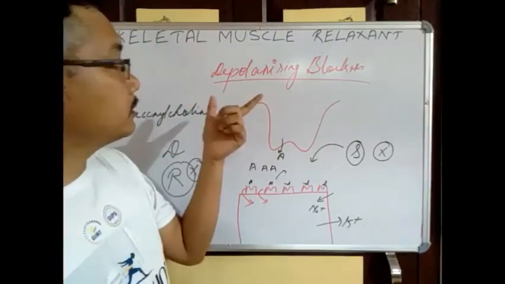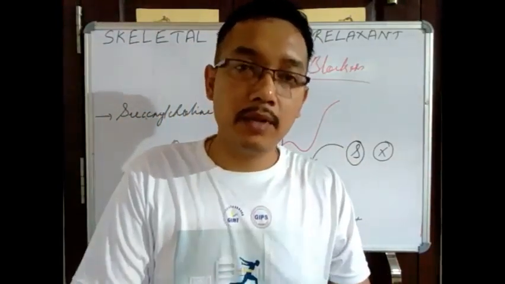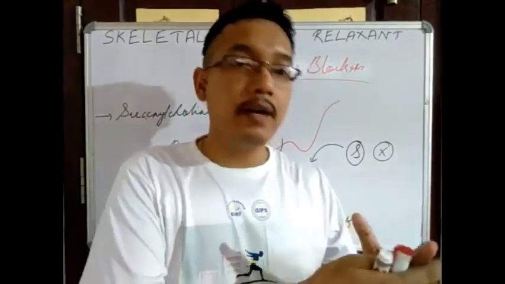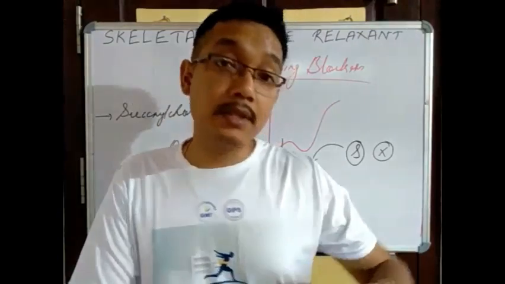So in case of blockade by the depolarizing blockers, initially there is a phase 1 block. What is phase 1 block? There is excess binding of acetylcholine along with the succinylcholine, so that there is a persistent depolarization.